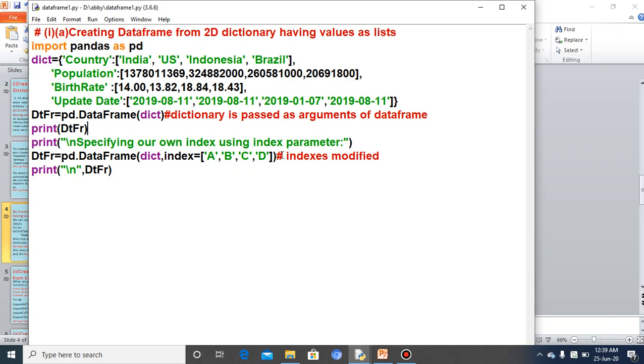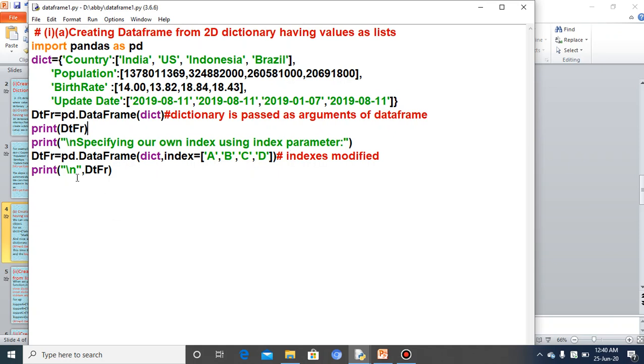So here, comment line: indexes modified. What was the previous index? The previous index for the country is 0. For the 4 rows, 1, 2, 3, 4 will be created, and these 4 indexes will have 0, 1, 2, 3, 4 by default. But I want to change it, so I have changed it with ABCD. So you will be getting 2 outputs: one is the default row index and another one is the ABCD index.